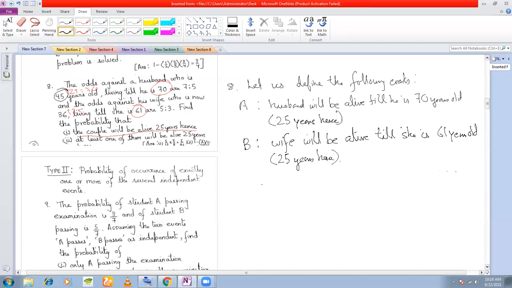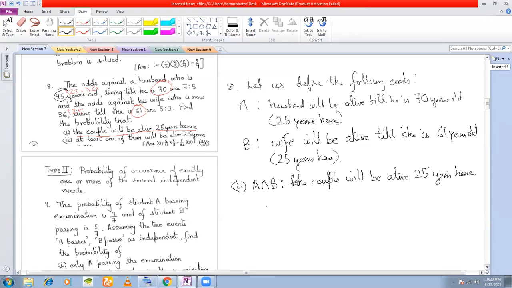We have defined the two events. Therefore, A intersection B will be husband and wife, in fact the couple, will be alive 25 years hence.